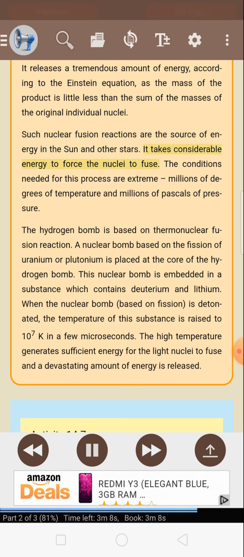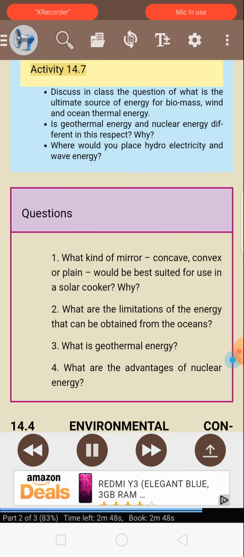It takes considerable energy to force the nuclei to fuse. The conditions needed for this process are extreme, millions of degrees of temperature and millions of pascals of pressure. The hydrogen bomb is based on thermonuclear fusion reaction. A nuclear bomb based on the fission of uranium or plutonium is placed at the core of the hydrogen bomb. This nuclear bomb is embedded in a substance which contains deuterium and lithium. When the nuclear bomb, based on fission, is detonated, the temperature of this substance is raised to 10^7 K in a few microseconds. The high temperature generates sufficient energy for the light nuclei to fuse and a devastating amount of energy is released.